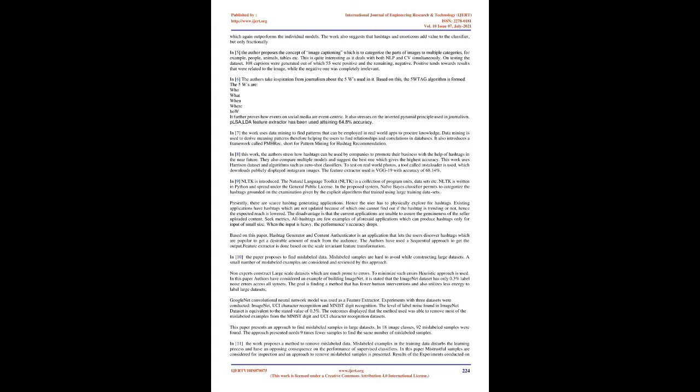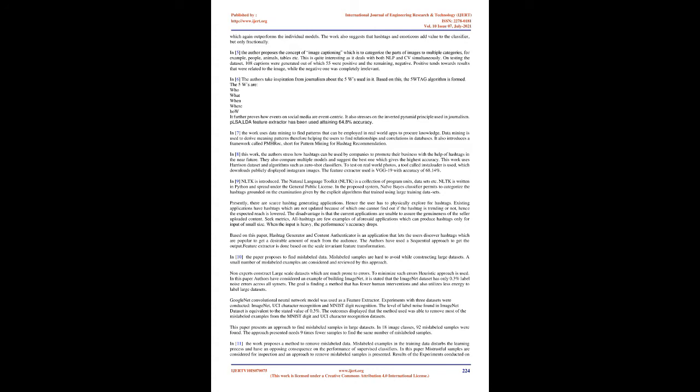75.39%. On performing the above-mentioned task, it is observed that the tree kernel-based model outranged the other 2 models by a huge margin. Later, a combination of 2 models is performed, which again outperforms the individual models. The work also suggests that hashtags and emoticons add value to the classifier, but only fractionally.